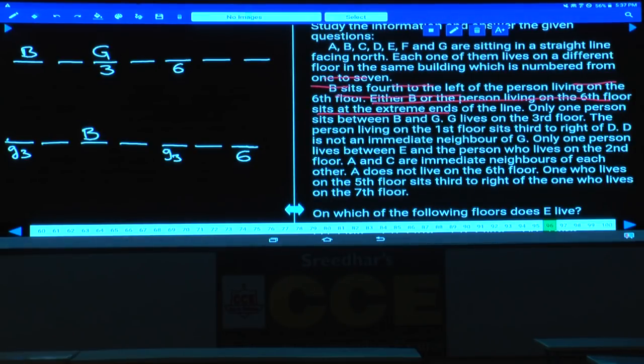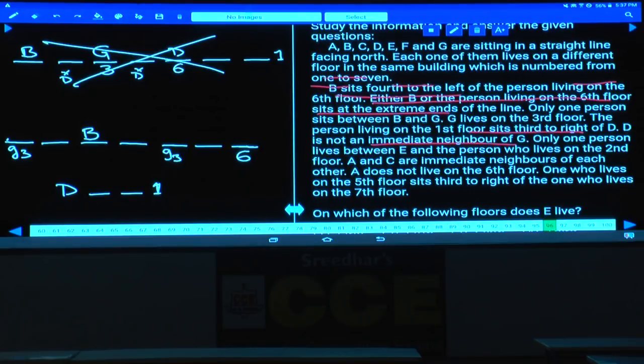The person living on the first floor sits third to the right of D. If D is here, 1, 2, and the first floor person must be like this. And D is not an immediate neighbor of G, so D cannot be here, cannot be here. Can D be at this place? If D is here, the person living on the first floor must be third to the right, which is not possible. And the first case is completely ruled out.